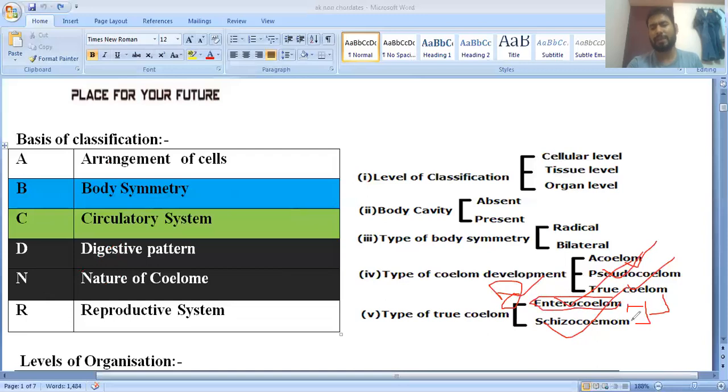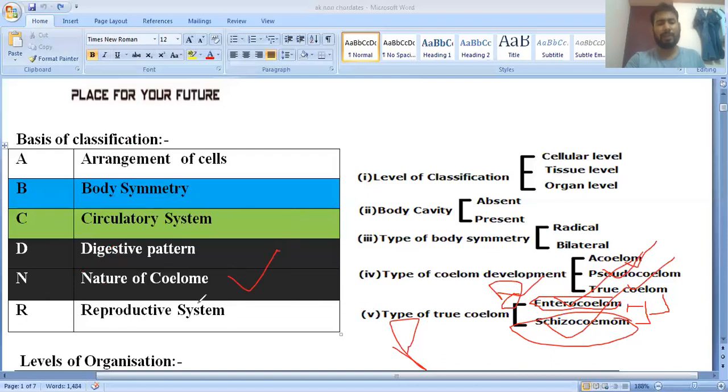Next they have given the schizocoelic coelom. Schizocoelic coelom is also called protostomic. Protostomic means during embryonic development the opening firstly forms the stome, that is the mouth, and then the anus. Clear? So this is the type of coelom.